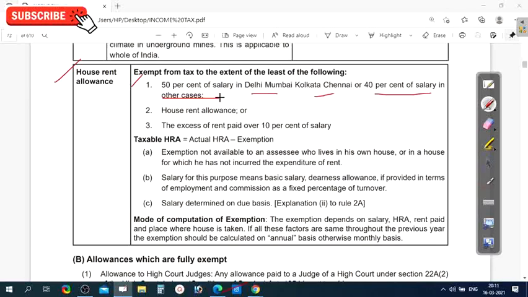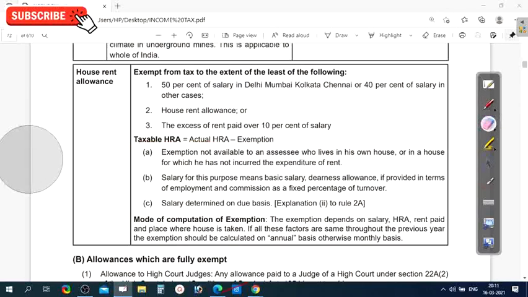That is the first point. And second, the actual amount you received as house rental allowance, HRA. And the next one, the excess of rent paid over 10% of salary. So these are the three cases, and the least of these three is exempted. Taxable HRA is equal to actual HRA minus exemption.